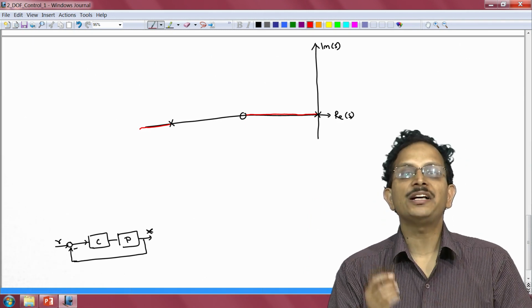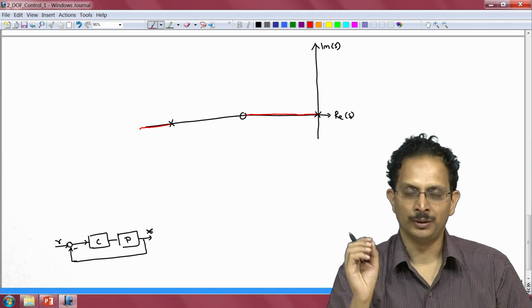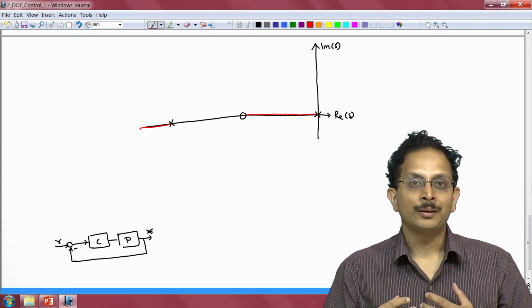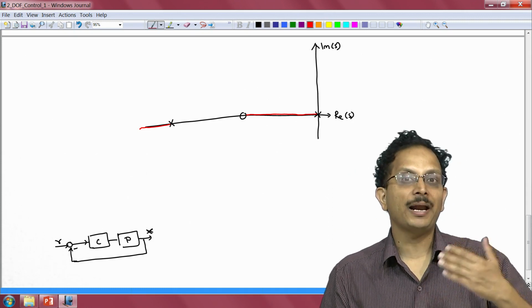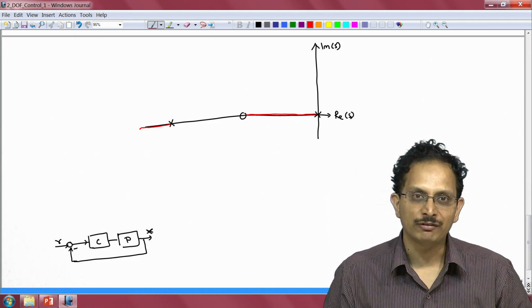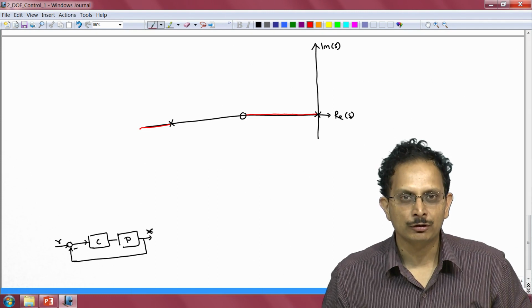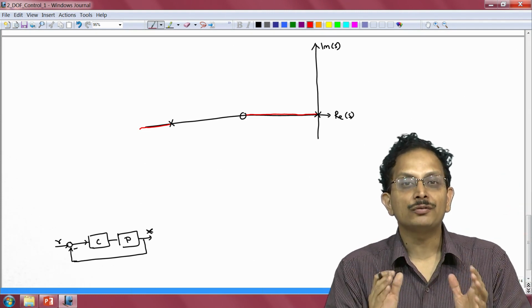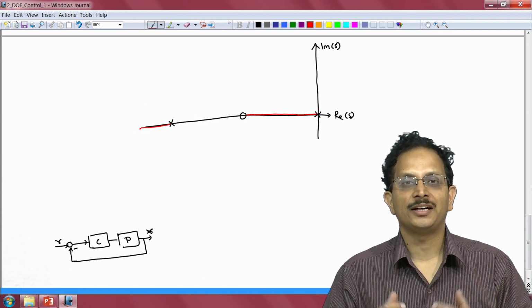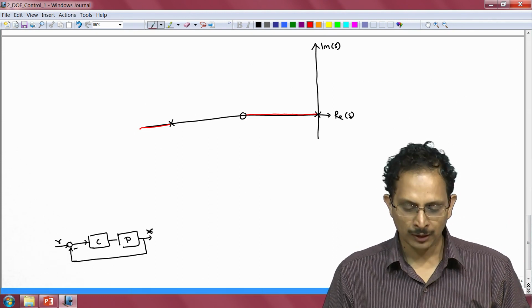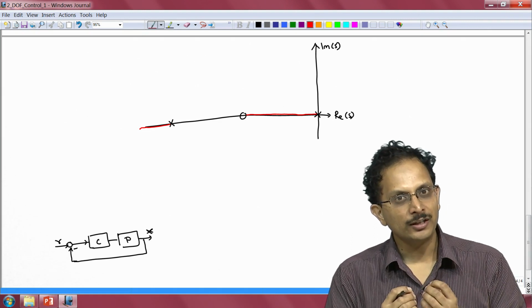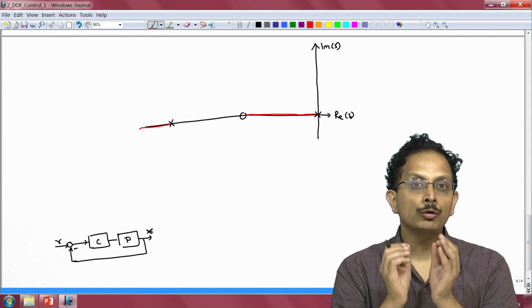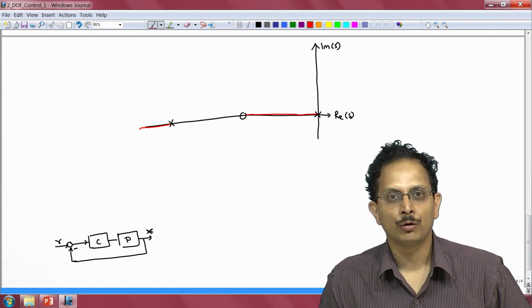Now how do we minimize the variation of this closed loop pole? If we can minimize the variation of the closed loop pole, then we can be sure that even when the plant's gain were to vary by a factor of 25, namely if it were to fall by a factor of 5 or to increase by a factor of 5, there is going to be minimal effect of this variation on the dominant dynamics of our closed loop system. So let us first try to understand what trick, what insight we can adopt in order to minimize the variation of the closed loop pole.